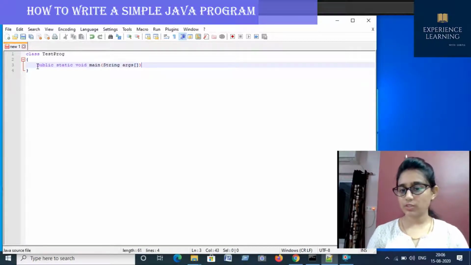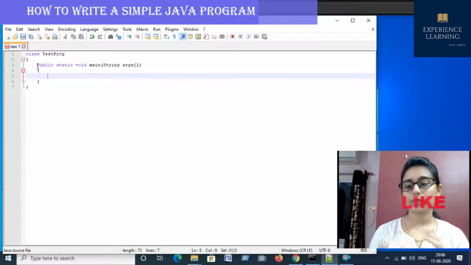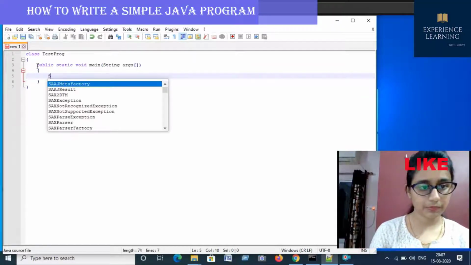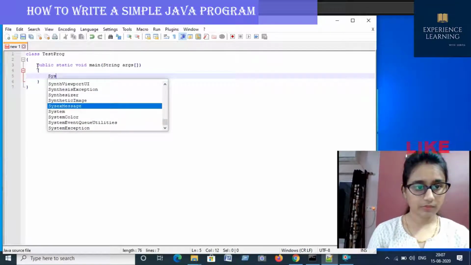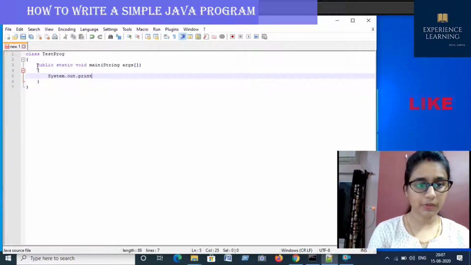You can write your own name in place of args also. I've already discussed this in the first lecture. As it is a block structure, we are going to write within this main. I just want to print a simple message like System.out.print.